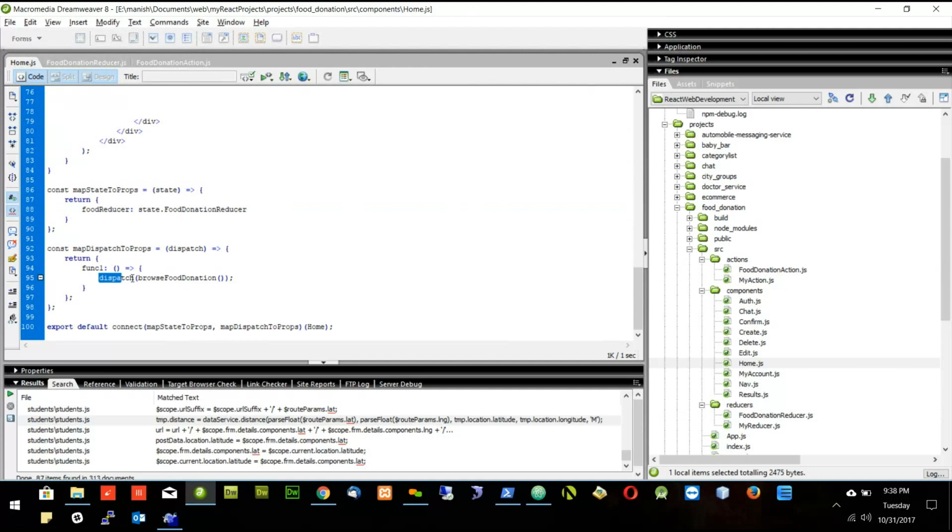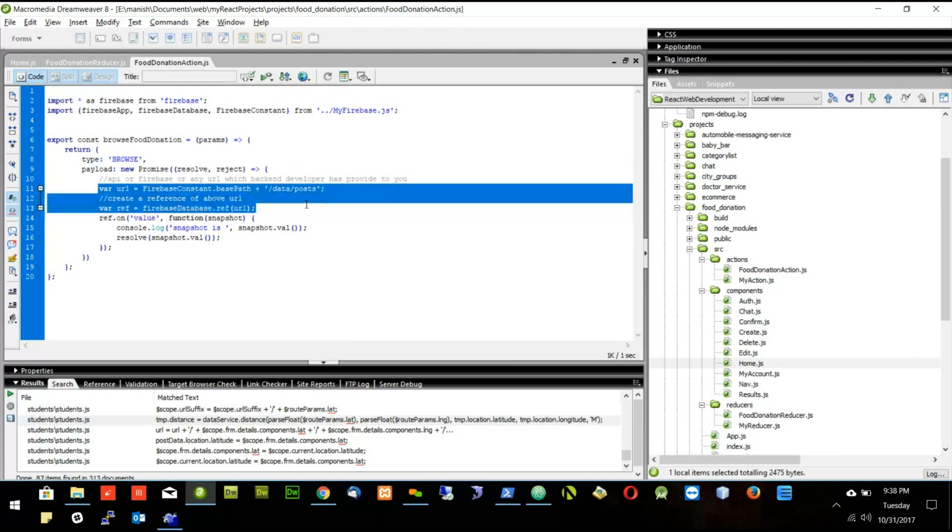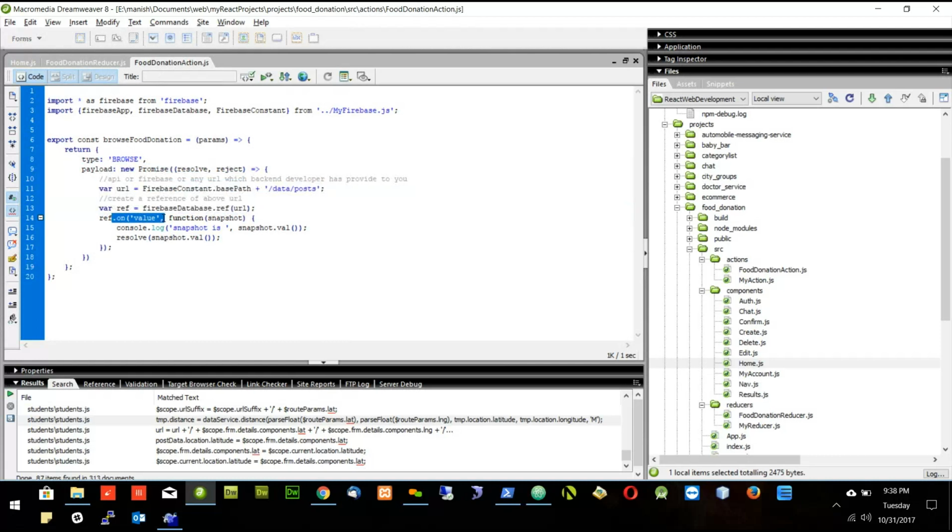It will dispatch the action, and if I go to the action, I'm passing type as browse, and I'm passing the payload with a promise, and inside the promise I'm calling the Firebase URL, and I'm using on value. On value means whenever there is a new update, I should get that value immediately. I should not have to refresh the page.